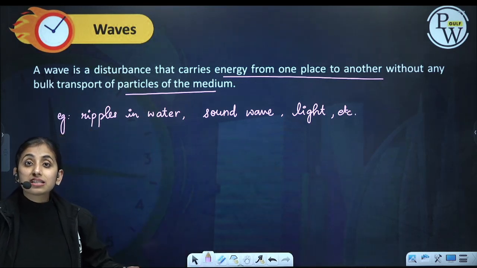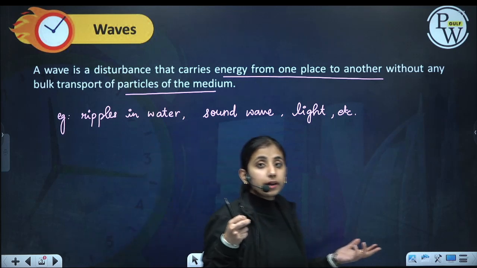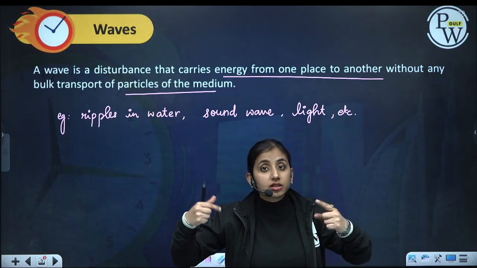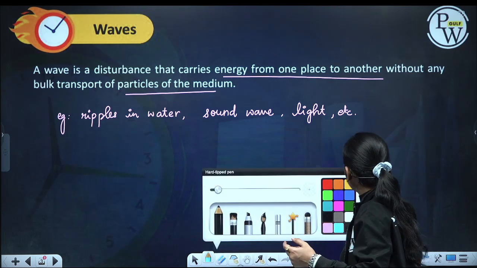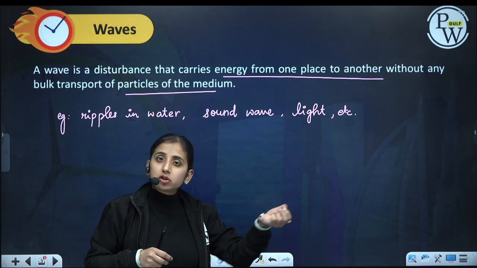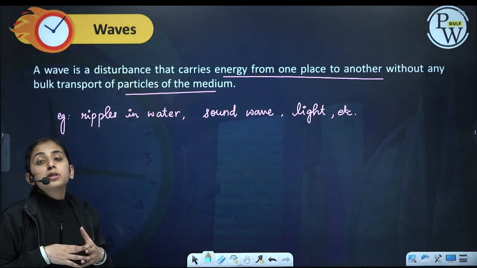Waves are also produced in strings, like musical instruments, all those instruments which have strings, and we pluck the strings and vibrations are formed. All these are energies which we are hearing due to sound waves. Vibrations in a string are produced. All these are examples of waves.